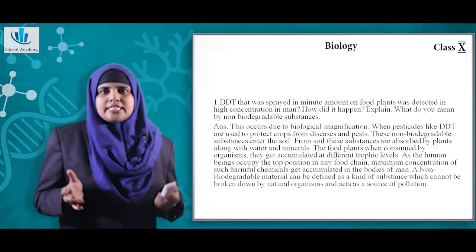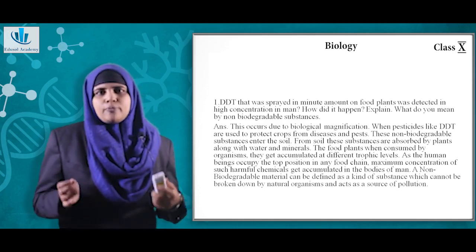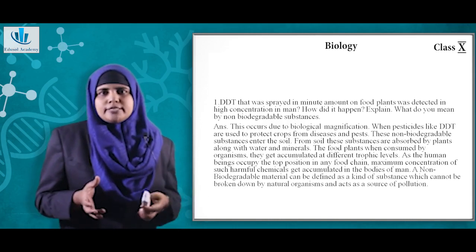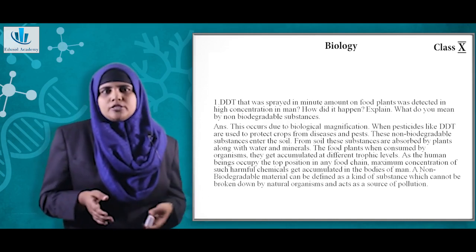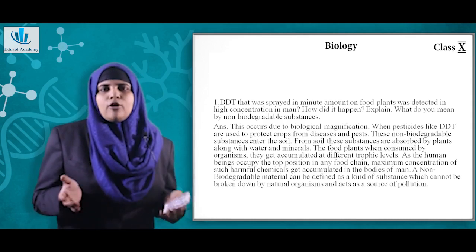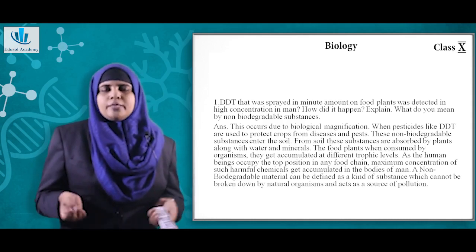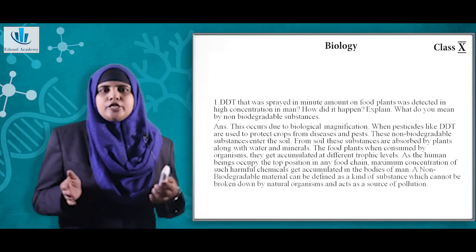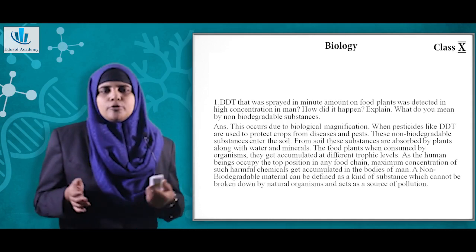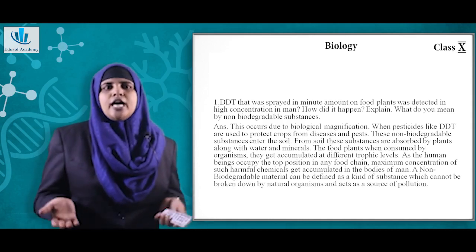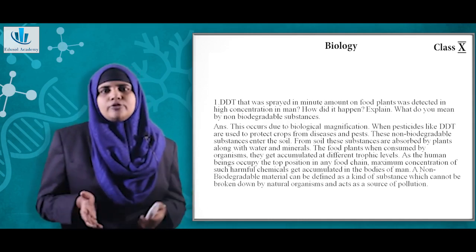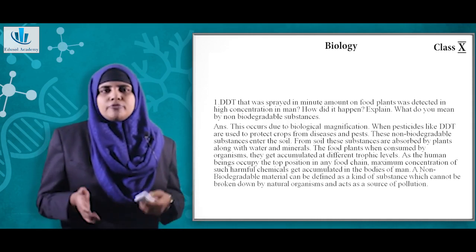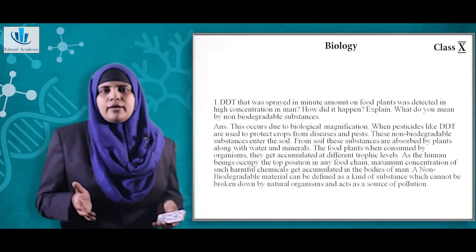So when pesticides like DDT are used to protect crop from pest, these are basically non-biodegradable substance. So they enter the soil. From the soil they are absorbed by the plants along with water and minerals. So when the plants are being consumed by other organisms, they get accumulated at different trophic level. As human beings occupy the top position in a food chain, maximum concentration of such harmful chemicals get accumulated in the human body.